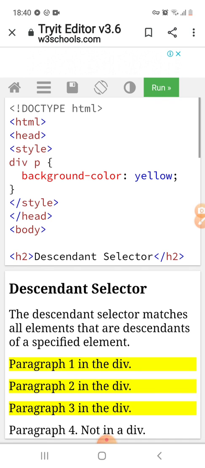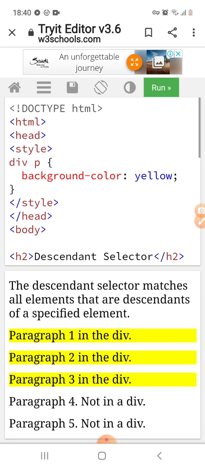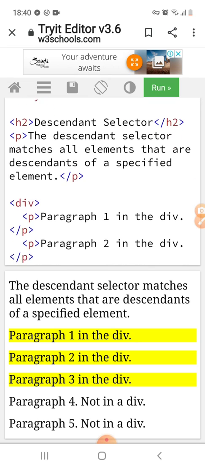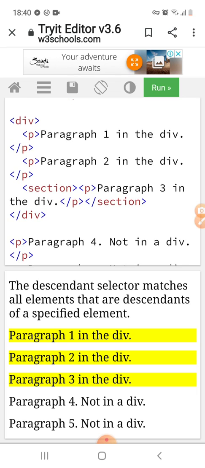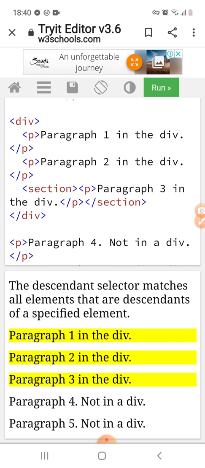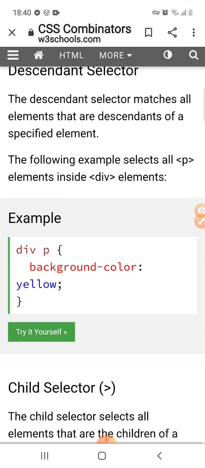Here the descendant selector matches all the elements that are descendants of a specific element. So paragraph 1 in div, paragraph 2 in div, like that. The paragraphs which are specified in the div element are affected with this style.